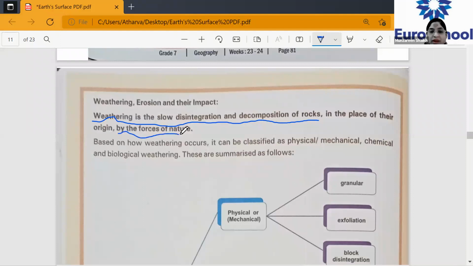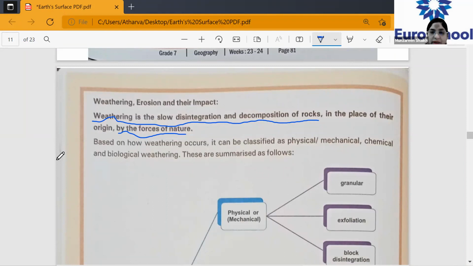Okay, so weathering, what happened now? Tell Mariam, what do we mean by weathering? Ma'am, weathering is the disintegration and decomposition of rocks, ma'am. How? Ma'am, in the place of their origin by the forces of nature. Yes, so answer in complete sentences. This is how weathering takes place. And weathering has nothing to do with the climate. This is related with the rocks.